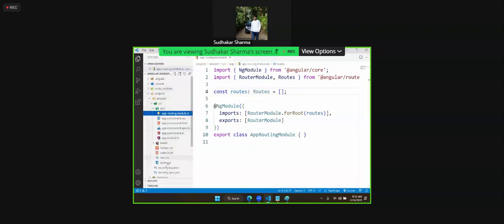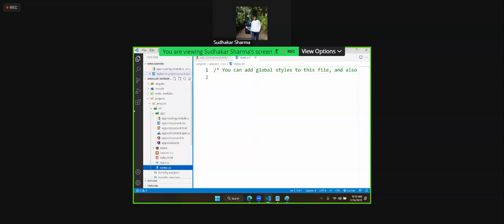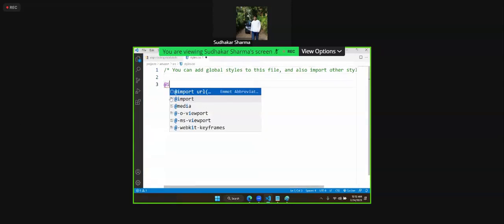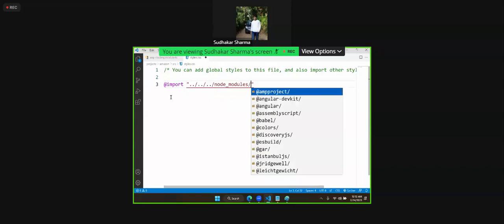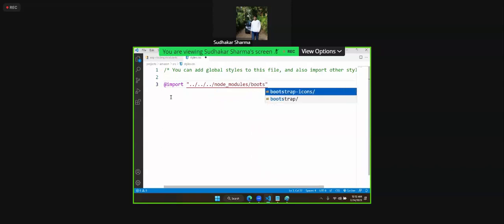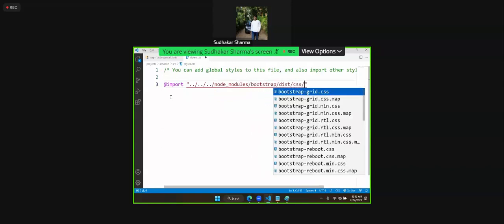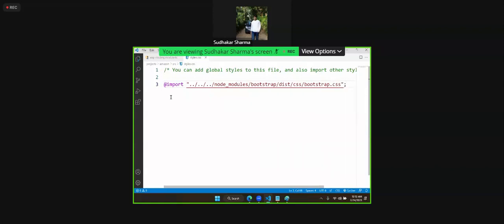Then we have to go to style.css. In style.css, we have to import from ../node_modules/bootstrap/dist/css/bootstrap.css. That is the advantage of using a workspace, because you don't need to install again.